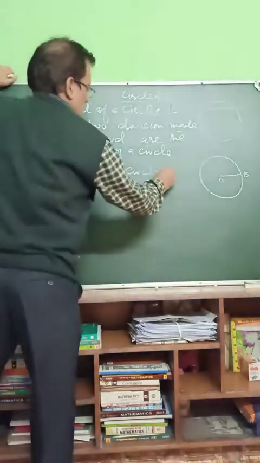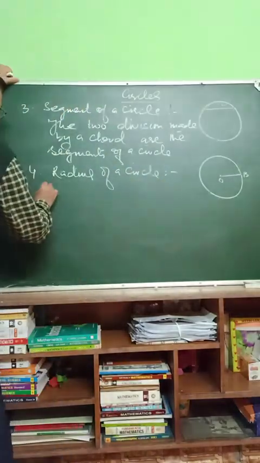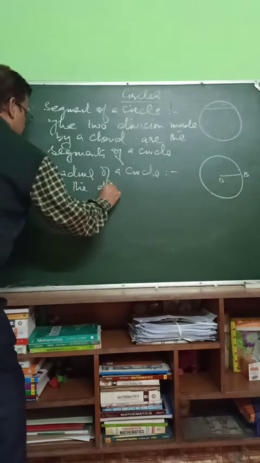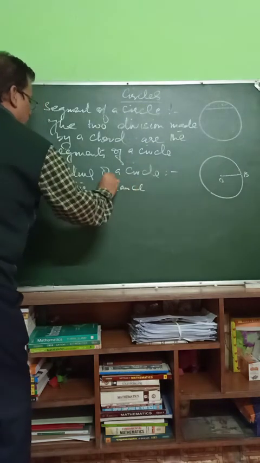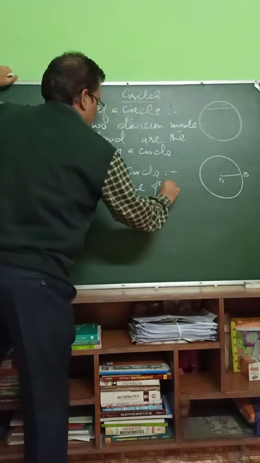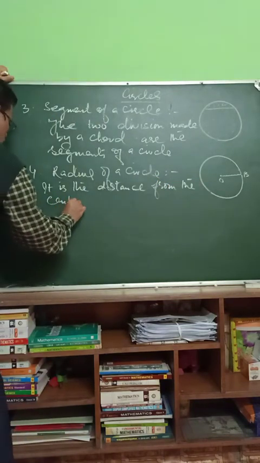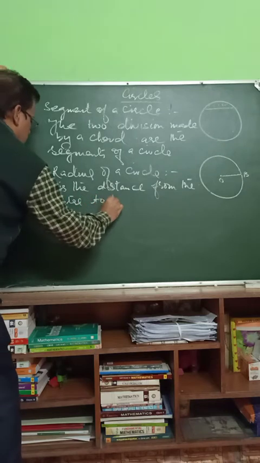So radius of a circle is the distance from the center to the circumference.